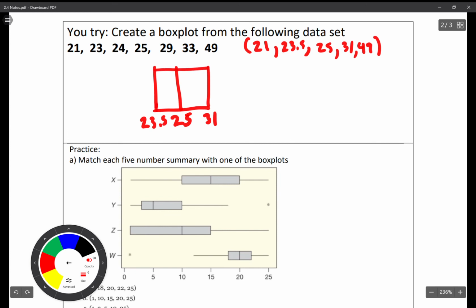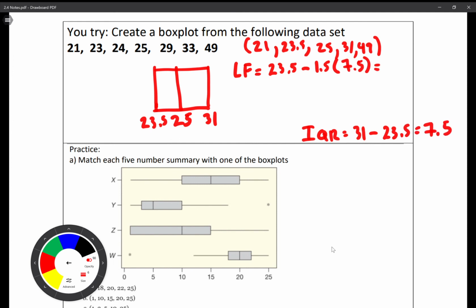Now, my lower fence, I'm going to take Q1 minus 1.5 times my IQR. My IQR is going to be 31 minus, okay, let's do that in our head. So my lower fence.